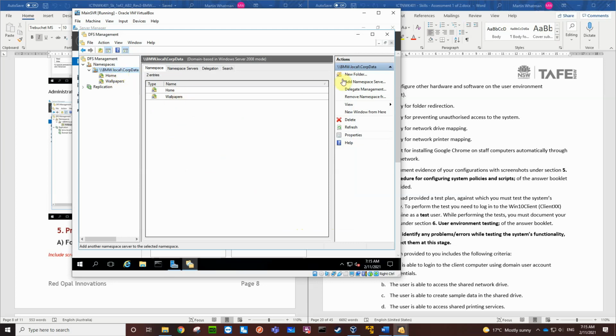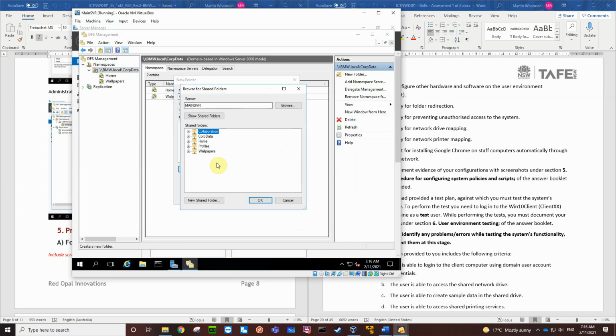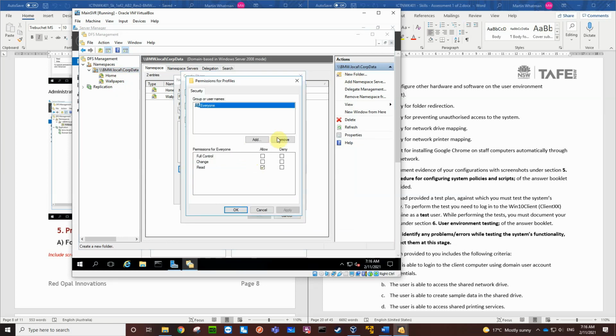So we're going to go new folder, profiles. We're going to create a new target, and we want to create a new share called profiles, and it's going to have the custom permissions.